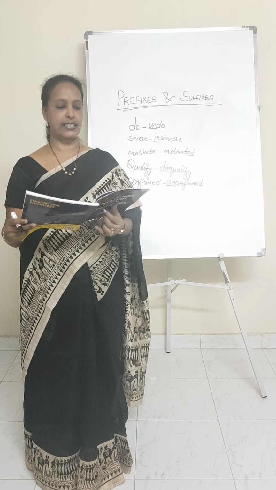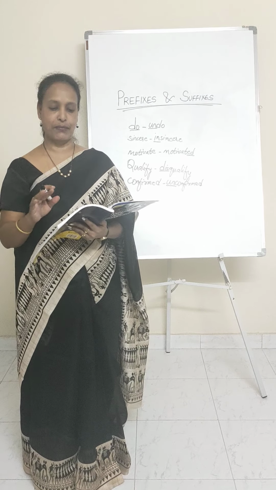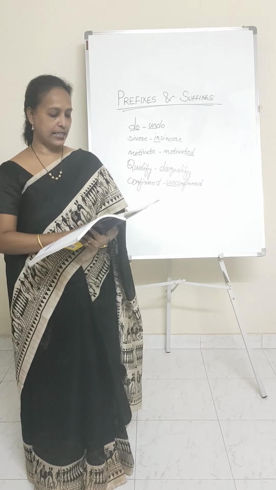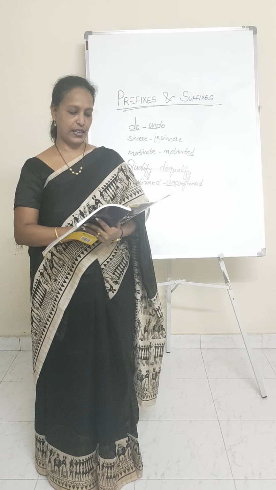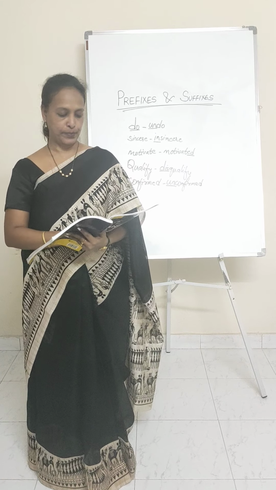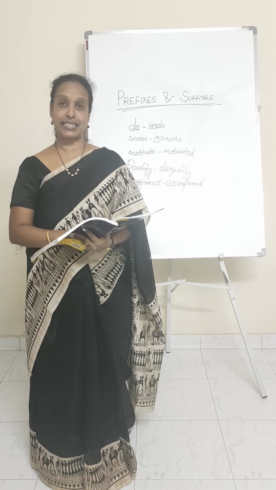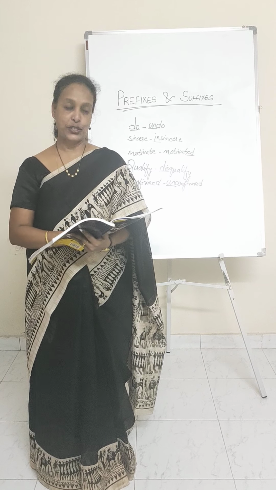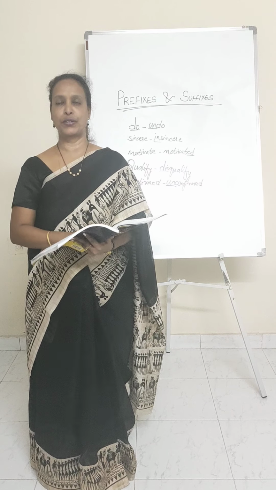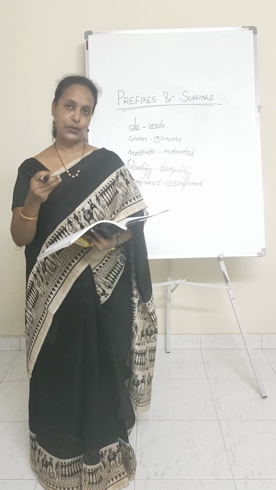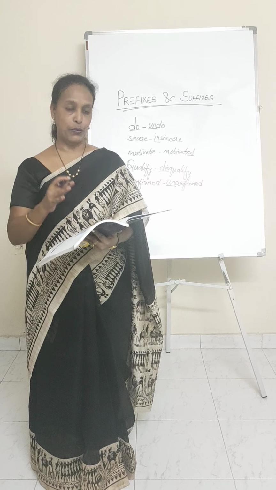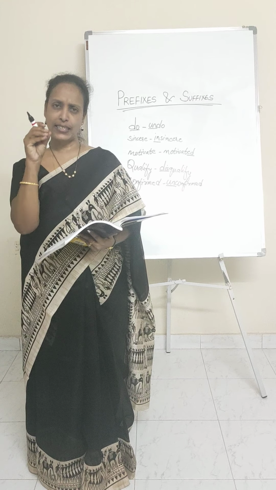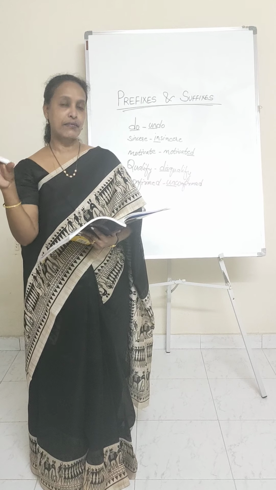Now, there are tables given here for a prefix and a suffix. Let me discuss that table with you. If you look at the prefixes here, the words like rewrite, incapable, unacceptable. These are the prefixes. And if you look at the suffixes, it says reading, national, modernity. So the last few letters that you are adding to the actual word are the suffixes. Now look at the meanings of the suffixes and prefixes. If you add a particular prefix, what does it mean? If you add a particular suffix, what does it mean?